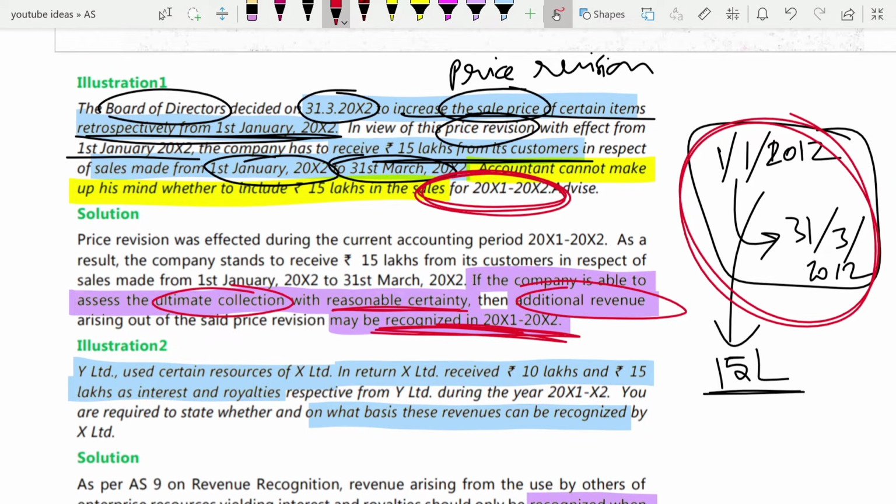If you are not certain that you would receive all the money, then however much you are certain that you would receive, that you can account. If you are not certain that any amount of money is going to be received, then whenever you are certain, at that time you can book your revenue. Okay, I hope that is clear to you.